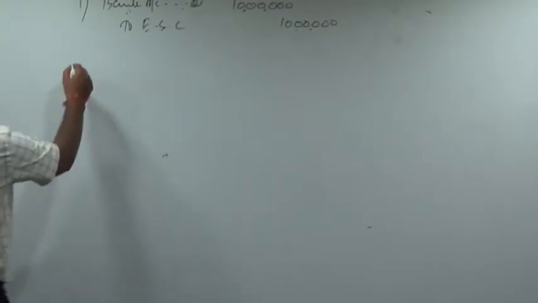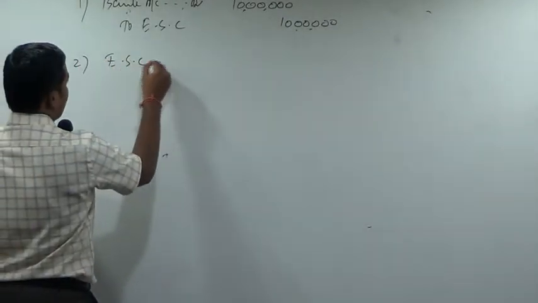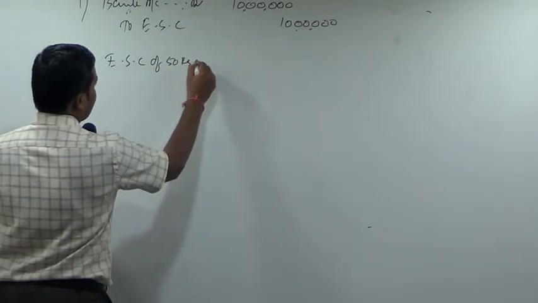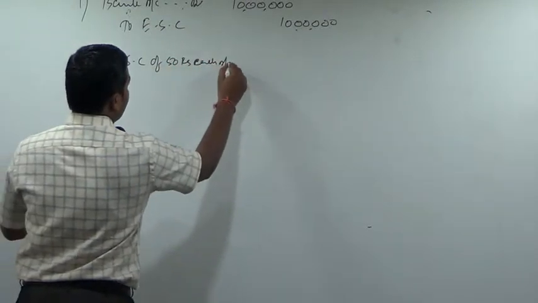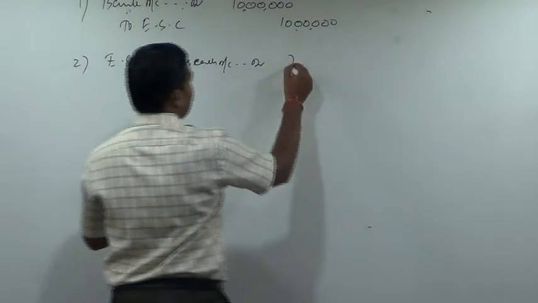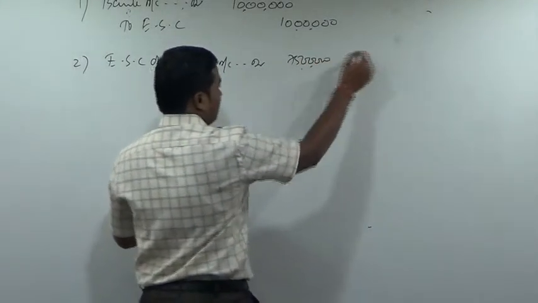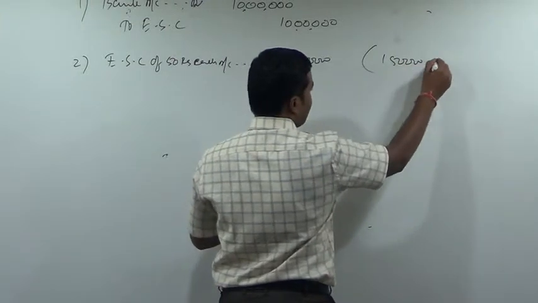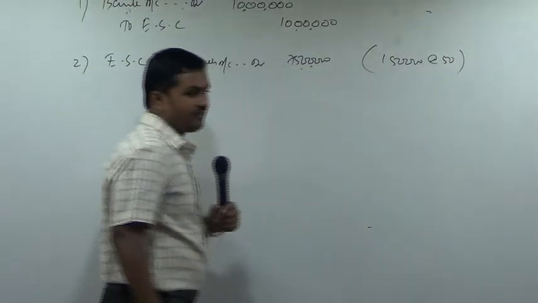Next. And then all the shares to be converted into equity shares of 40 rupees each. Equity share capital of 50 rupees each, account debtor. Now tell me what is the total amount now? 25 lakh is already there, fully paid up. 40 lakh plus 10 lakh, totally 50 lakh. 50 plus 25 is how much? 75 lakh. Or else, calculation: 1 lakh 50,000 shares at the rate of 50 paid up, 75 lakh.